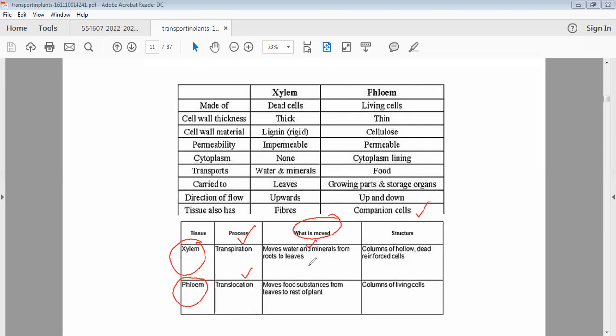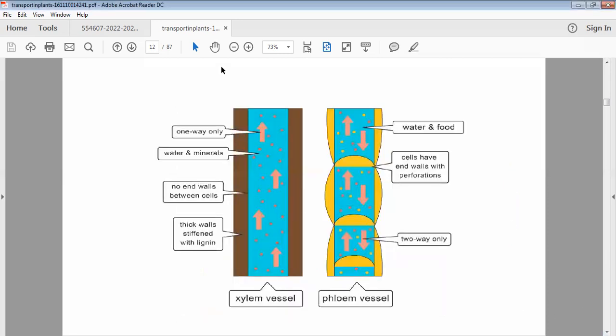It's only the water and minerals, while here you can move the substances which are food. The structure of xylem is simply a column of hollow, dead cells. If this is cellulose, then there is another extra deposition of lignin. You can say it can be outside with different patterns. I'll be showing you how different patterns there are. You can see a quick difference between the direction.